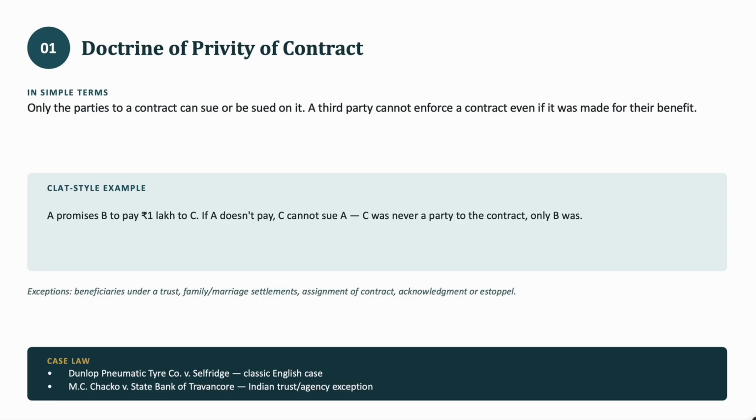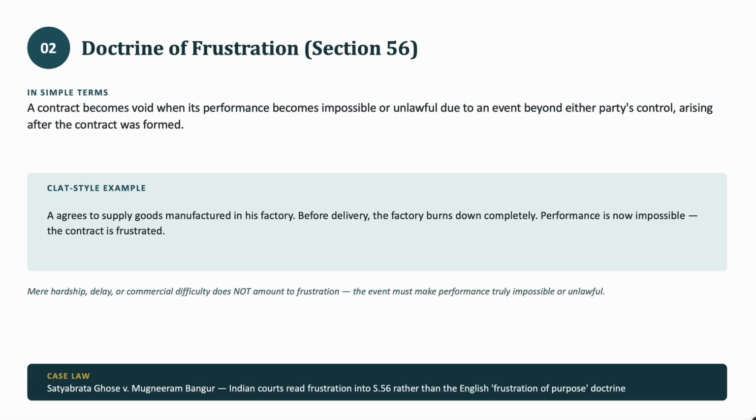Now let's move to the next doctrine, which is the doctrine of frustration, which comes under Section 56 of the Indian Contract Act 1872. The doctrine of frustration says a contract becomes void when its performance becomes impossible or unlawful due to an event beyond either party's control arising after the contract was formed. It means that if a contract becomes impossible to perform, it becomes void automatically.